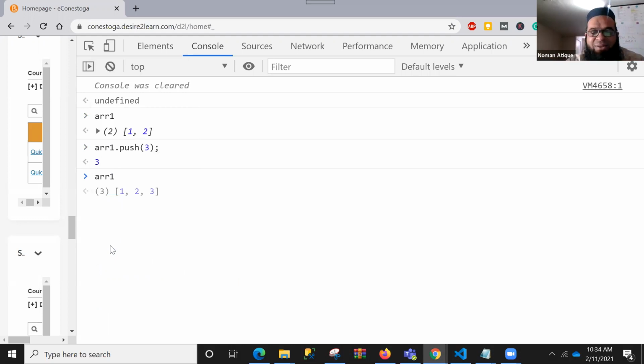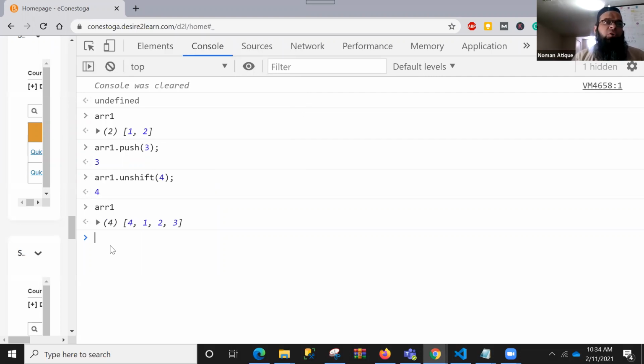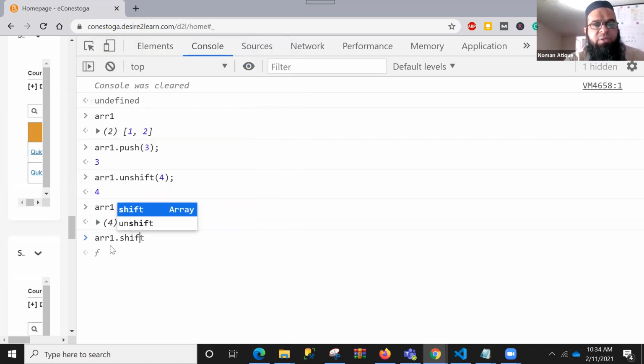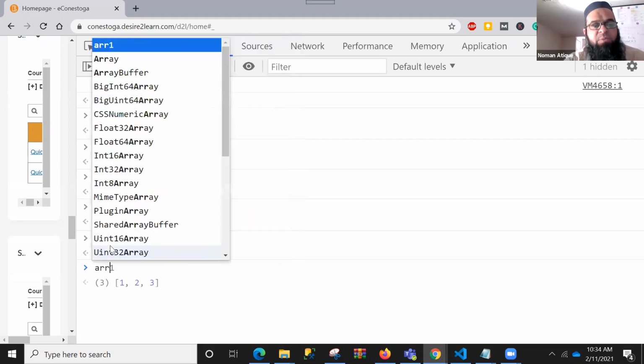Okay, Linux has come up with that. Shift. If I add shift 4, unshift, sorry, unshift. If you do unshift 4, now you see what is array 1. 4 has come to the top. And if you know unshift, you would be knowing shift as well. If I want to delete a value from the top, from the first value, we use shift. The 4 has been shifted.